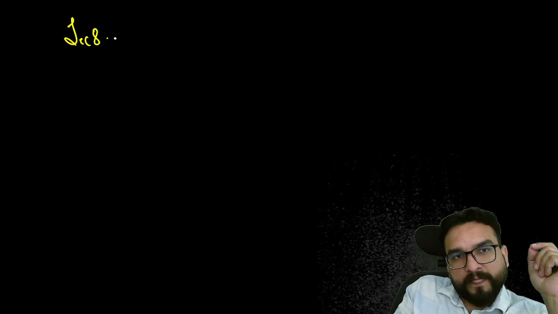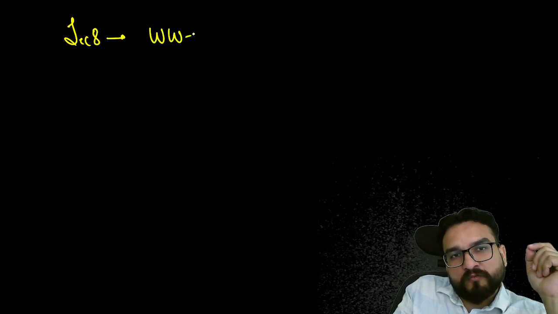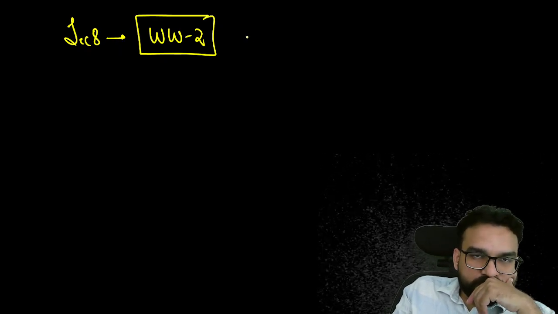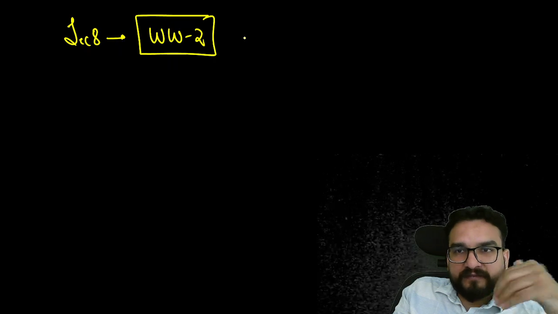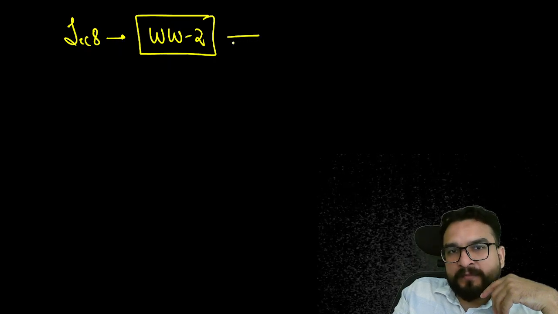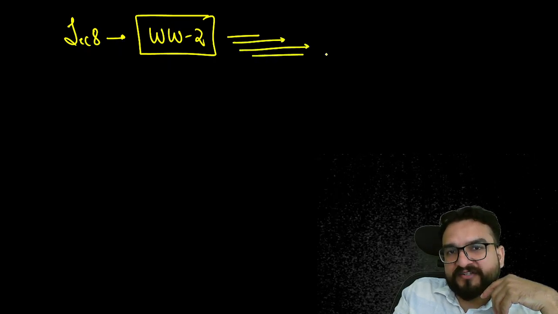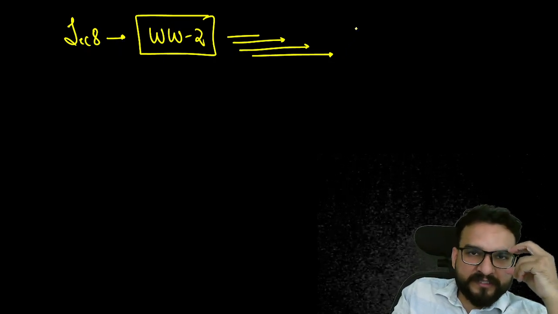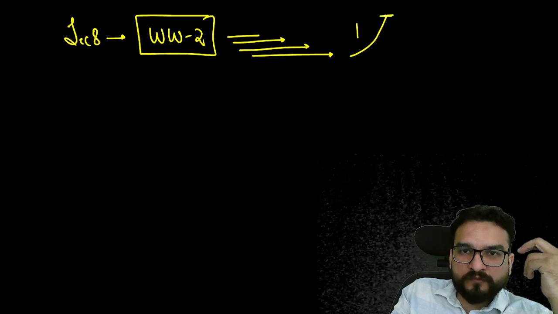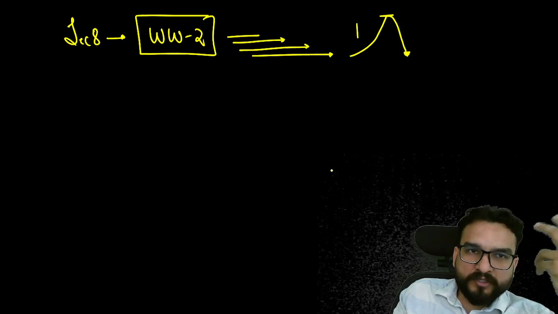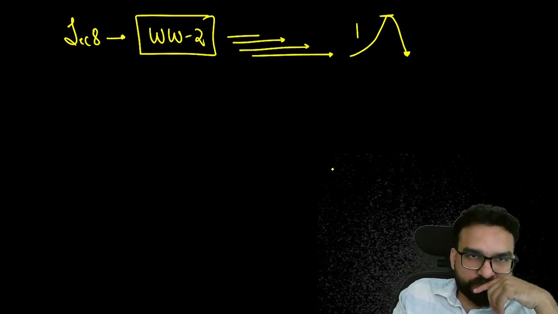Then over here, lecture number 8 will be about your World War II. Very, very important. And you can see that a number of times questions come from the World Wars. Why it happened, when it happened, course of action, impact of World War II we will be understanding. And the rise of Hitler you will be seeing over here, and the fall of Hitler also. Important personalities who came over here.